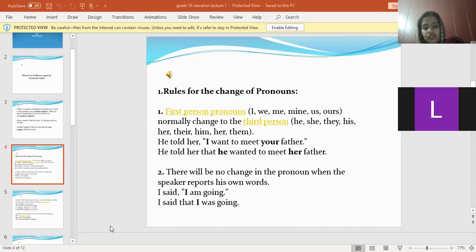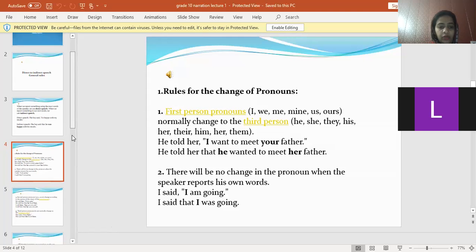So, got it? The first rule of pronouns is that the first person pronoun changes according to the subject of the reporting verb, and there will be no change if the speaker is quoting their own words. Got it, everyone, till here? Is it clear, everyone? Please answer me in the chat box. Iman, that's very good. Okay, we're going to move to the next rule.